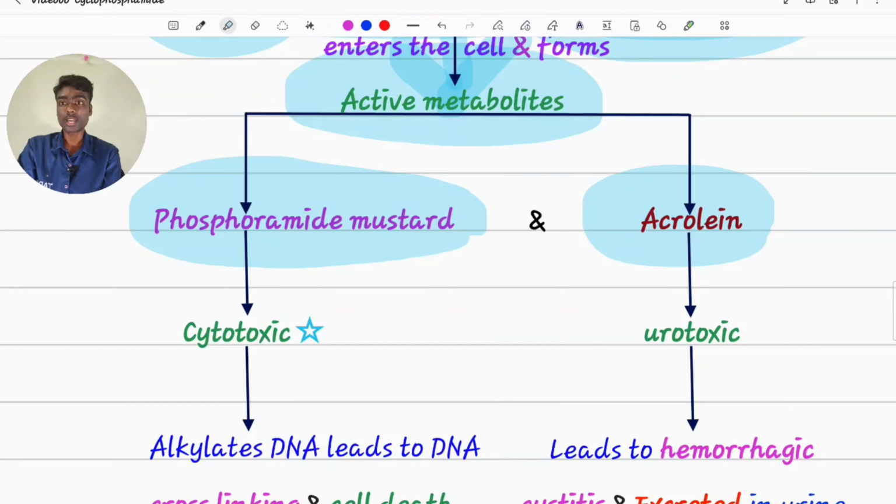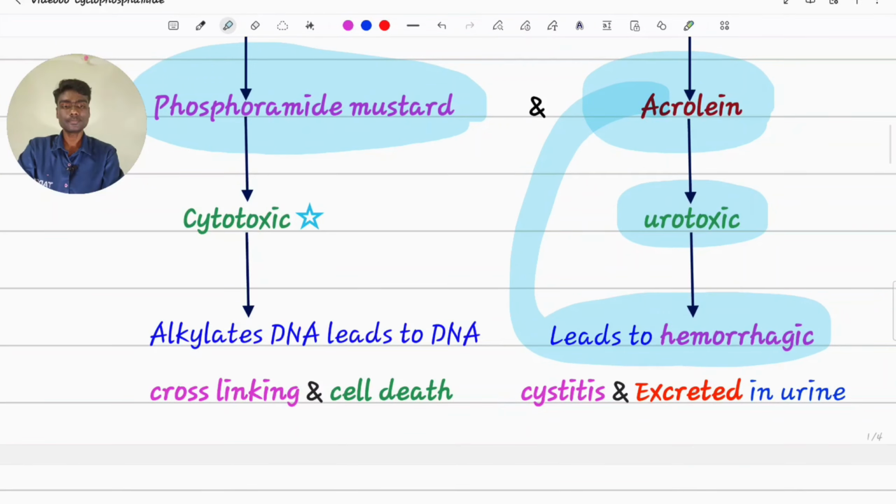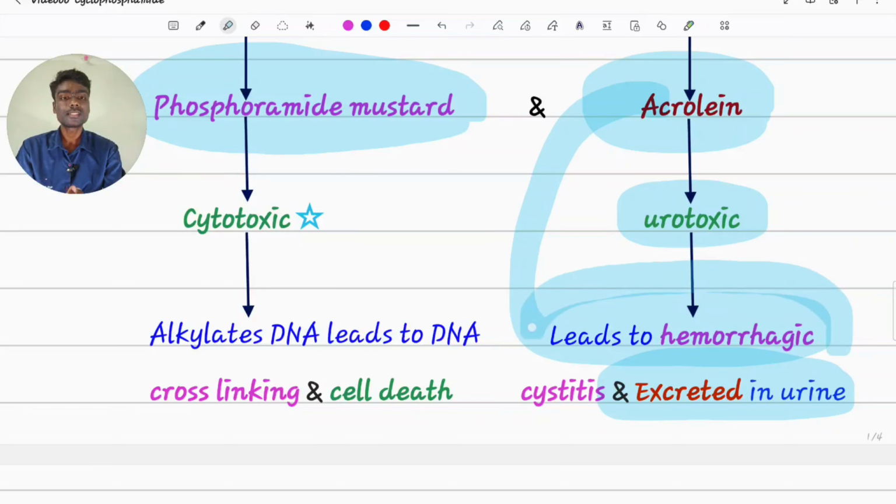This acrolein is the culprit which causes hemorrhagic cystitis because it is urotoxic. Acrolein enters blood, eliminates via urine. Urine stays for some time in urinary bladder. At that time, it attaches to the urothelium and irritates it, causing hemorrhagic cystitis. In future, because of this, it may have increased chances of getting bladder cancer also because of this culprit acrolein.